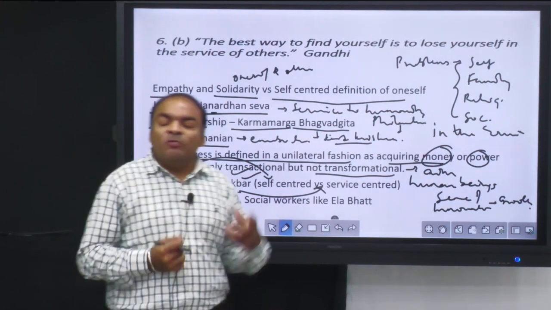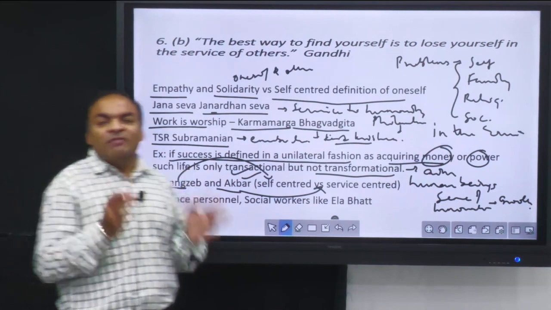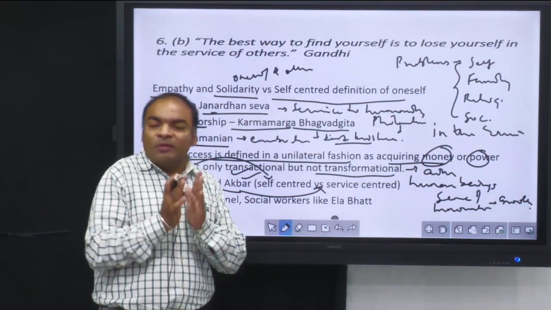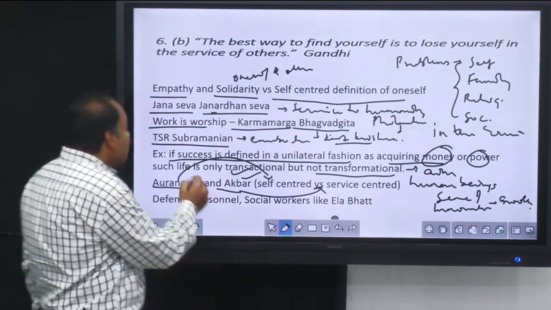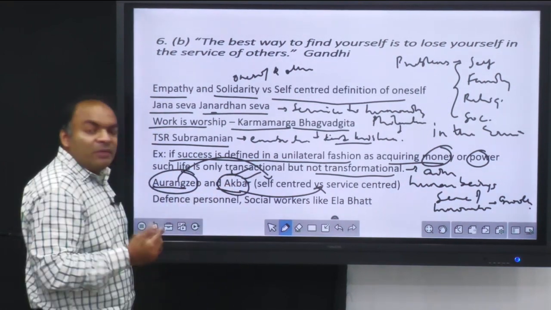So he tried to reform religion, he tried to do good for society, whereas Aurangzeb was very self-centered about his own things or about his own religion. So therefore there was more intolerance during Aurangzeb's regime and more tolerance during Akbar's regime.